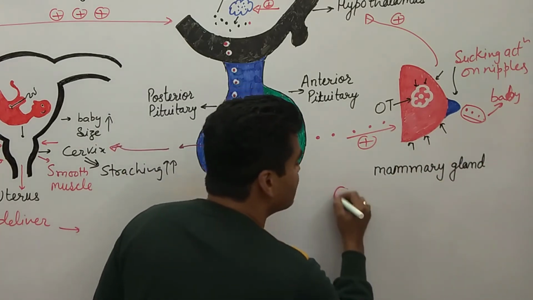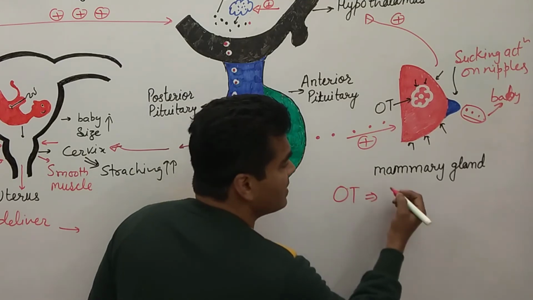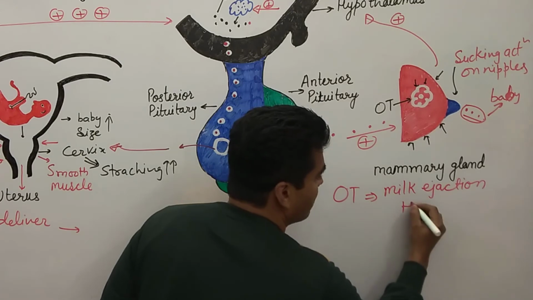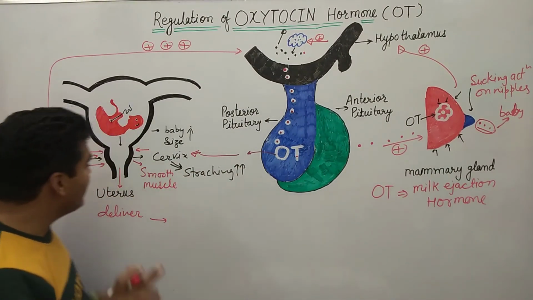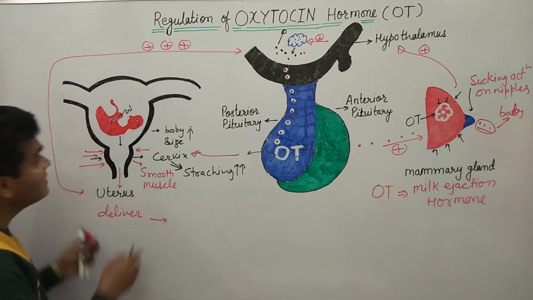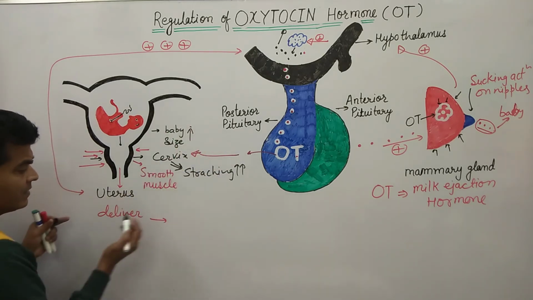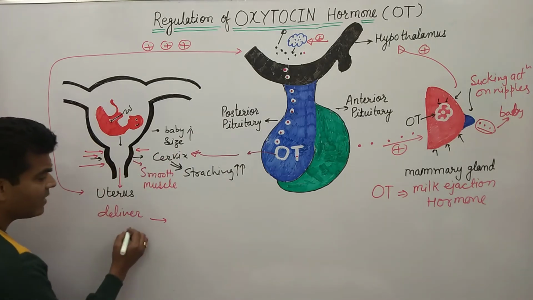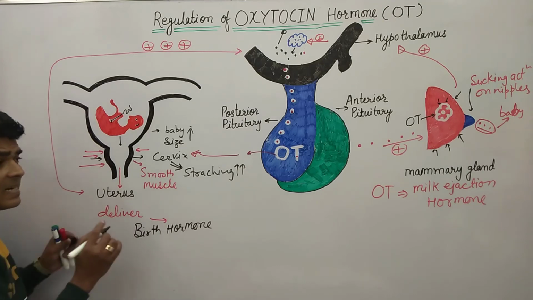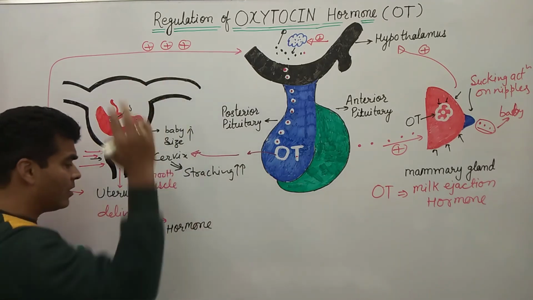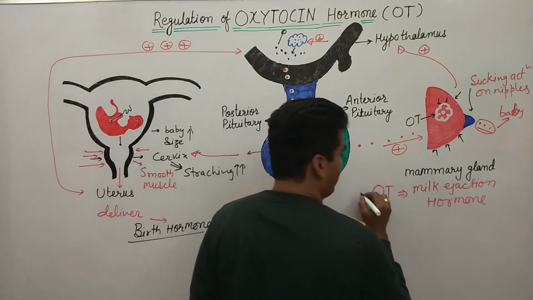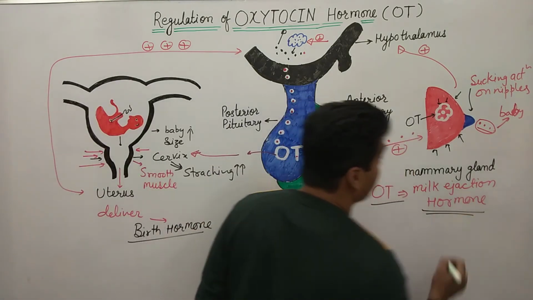That's why we are calling oxytocin a milk ejection hormone. What are we calling it? OT. OT means oxytocin, called a milk ejection hormone, and we are also calling it a birth hormone. Why are we calling it a birth hormone? Because due to oxytocin we get the baby. Okay, due to the contraction, that's why we are calling it a birth hormone. Clear everyone? So these are the two names of this hormone: oxytocin, also known as the birth hormone, and oxytocin, also known as the milk ejection hormone. So remember both names of this hormone.